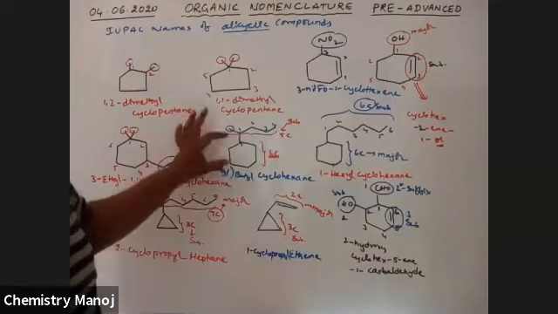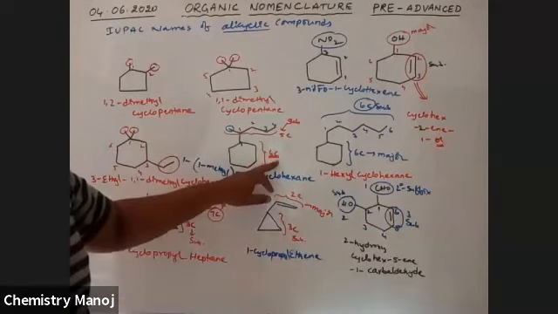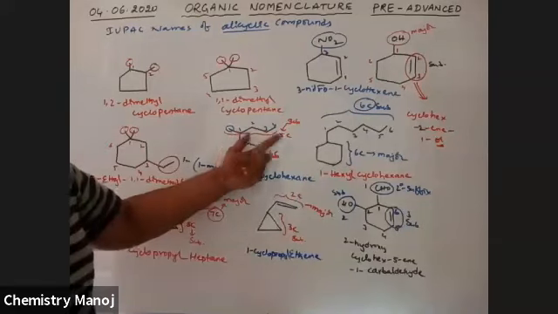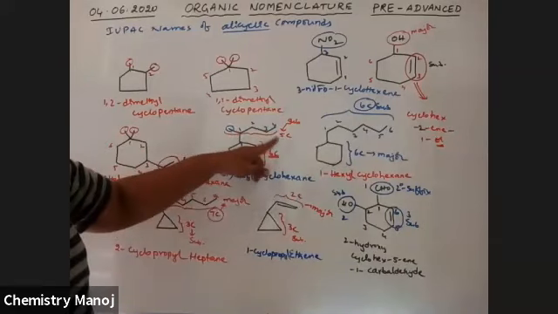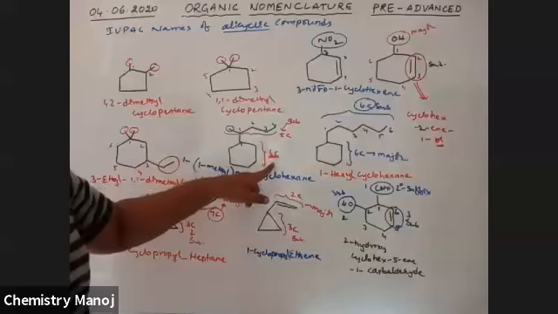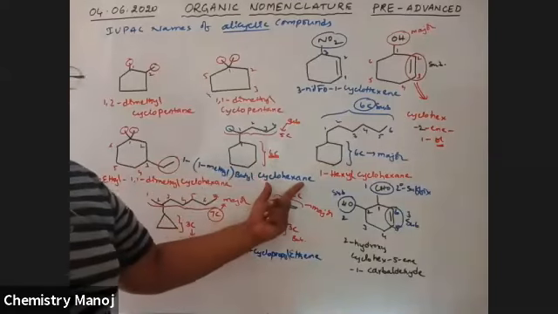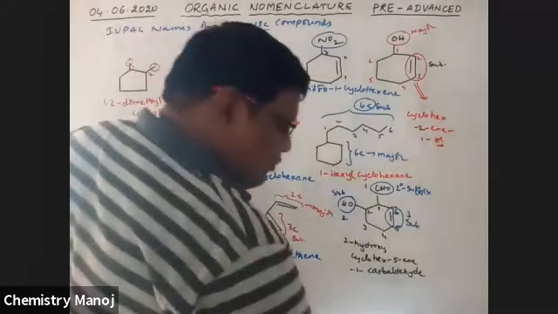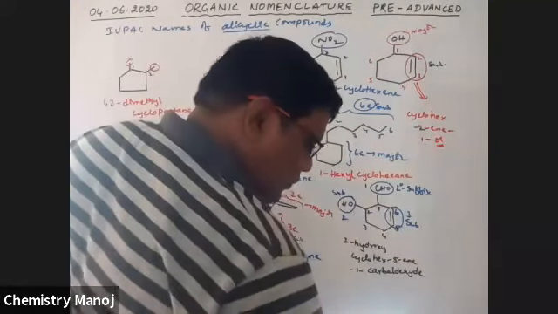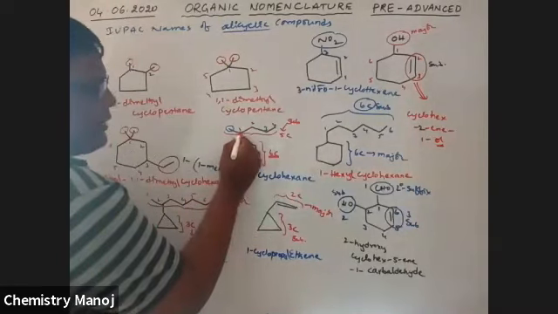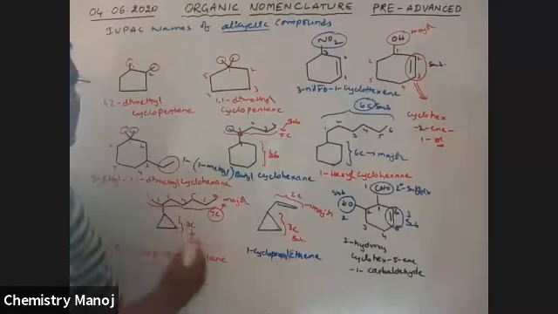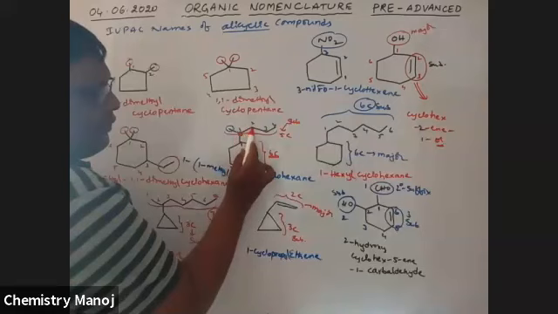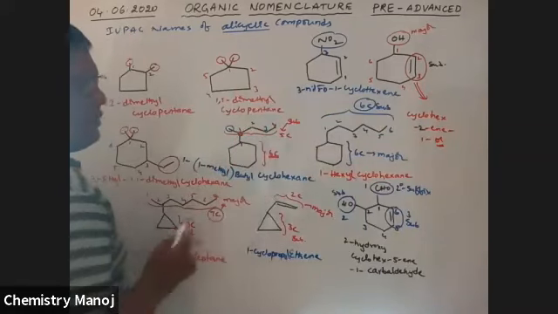Yes, see here. This ring contains 6 carbons. This side chain contains 5 carbons. That's why the 5 carbon chain is a substituent. The ring is taken as the major one. That's why it is cyclohexane. So to this carbon is attached. See here. This carbon is attached. So therefore, 1, 2, 3, 4.